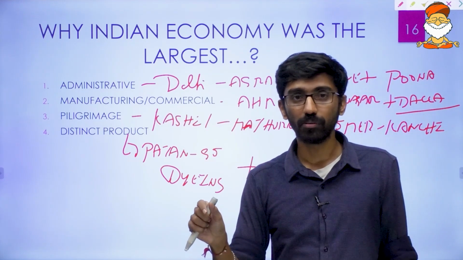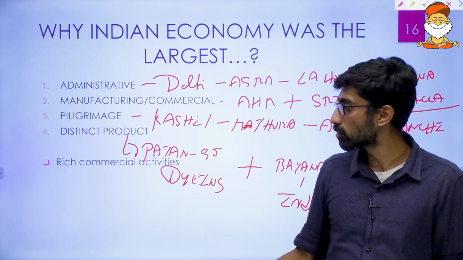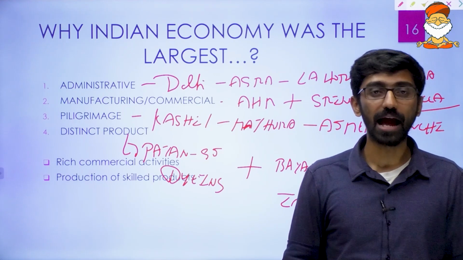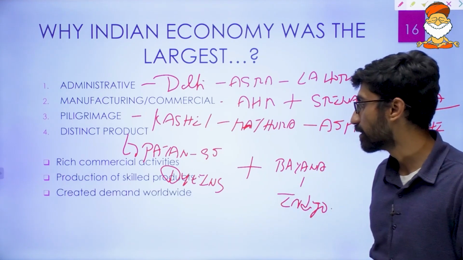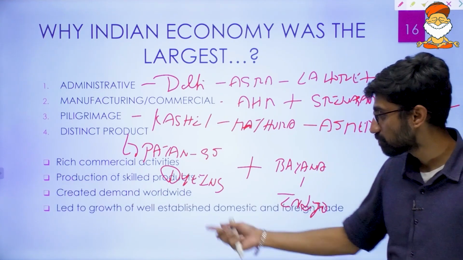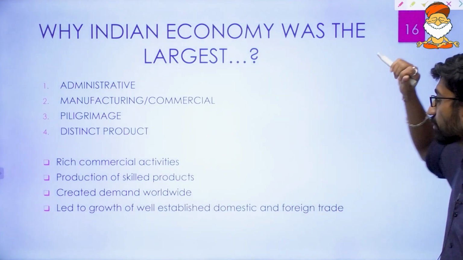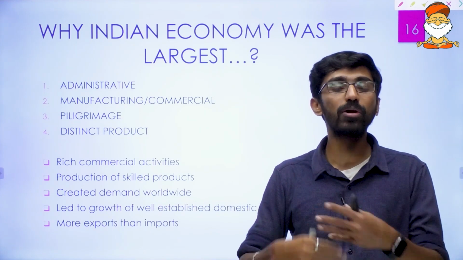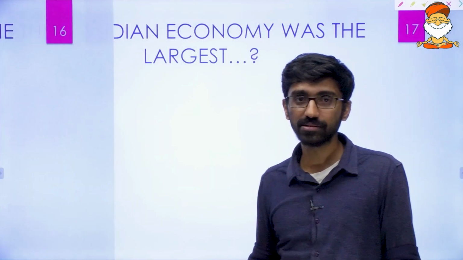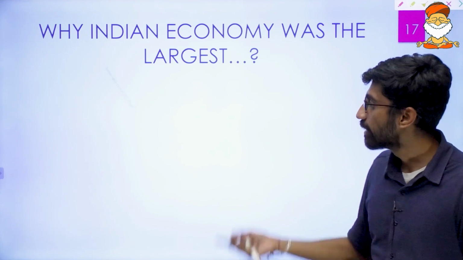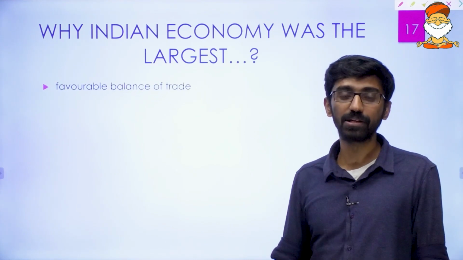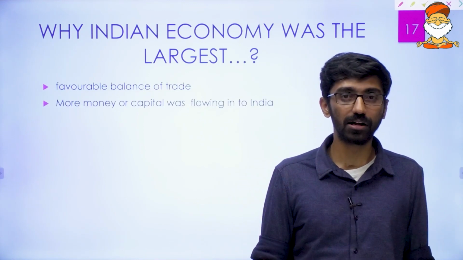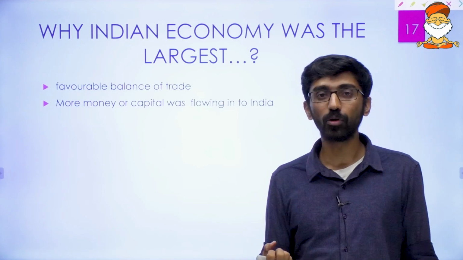production, and in this production there was a growth of a lot of commercial activities, and these commercial products were highly skilled, and there was demand for these products elsewhere in the world. Okay, so that led to the growth of well-established domestic as well as foreign trade, and this led to the growth of what? This led to the growth of more exports than imports of Indian products, and when you are exporting more, that will lead to a favorable balance of trade. It means there was more money or capital flowing into India. So when you are exporting more, obviously you are getting more and more income.